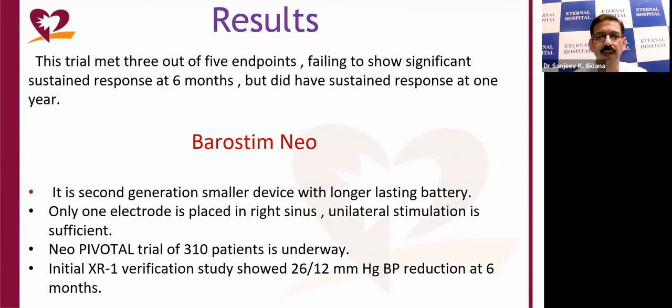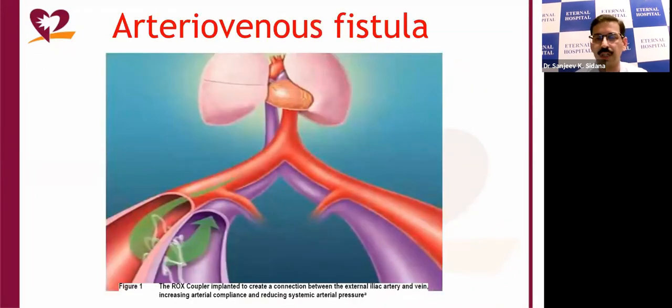And the newer device, which is Barostim Neo, is a second generation smaller device with a longer lasting battery, and only one electrode is placed in the right carotid sinus, and unilateral stimulation is sufficient. The Neo pivotal trial of 310 patients is underway, and the initial XR1 verification study showed that it can lead to a blood pressure reduction of 26 by 12 millimeters of mercury.